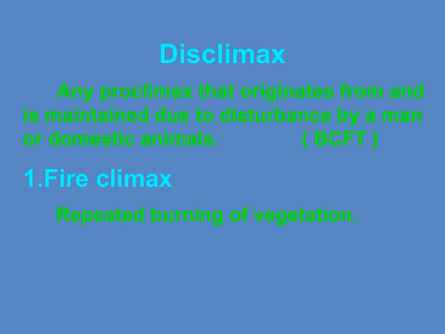Understanding these concepts helps us see how human activities and even domestic animals can significantly influence ecological succession and community stability. It's a reminder that disturbances aren't always accidental. They can become integral to the ecosystem's structure over time.